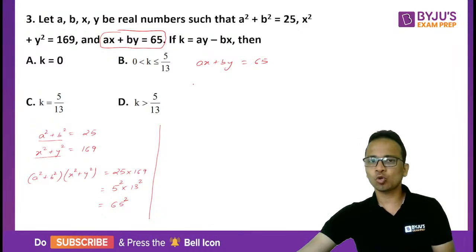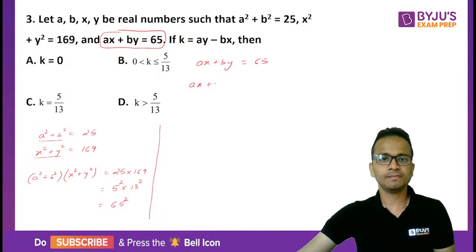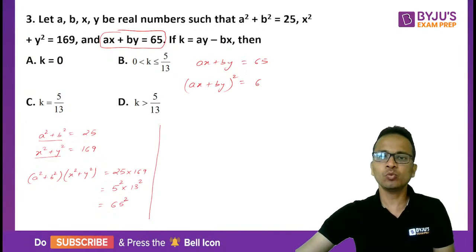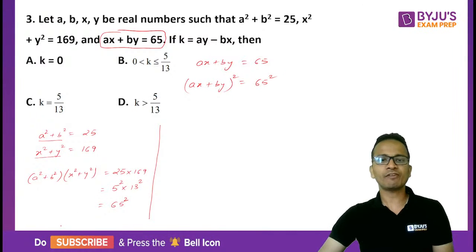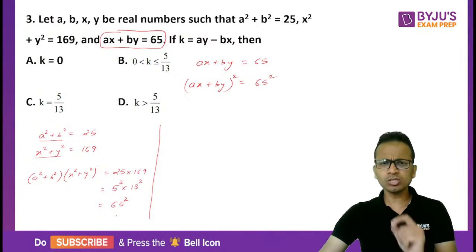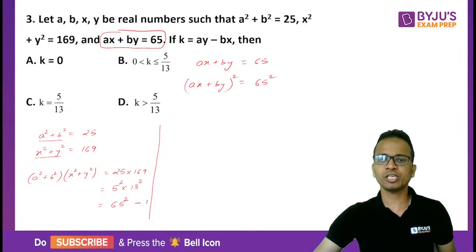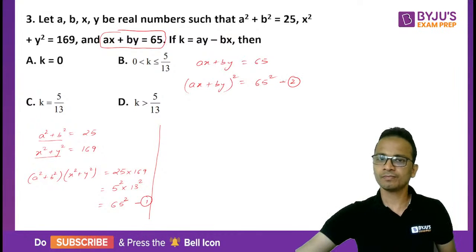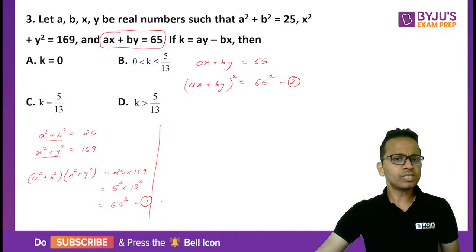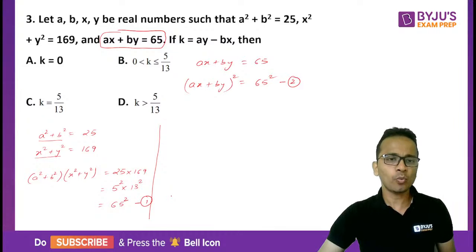If I take the square on both sides, ax plus by whole square is equal to the square of 65. Now look at the two relations that we have calculated. Both are equal to 65 square, so I can equate them.